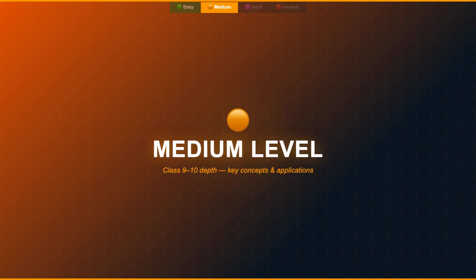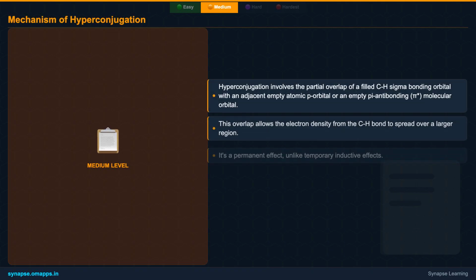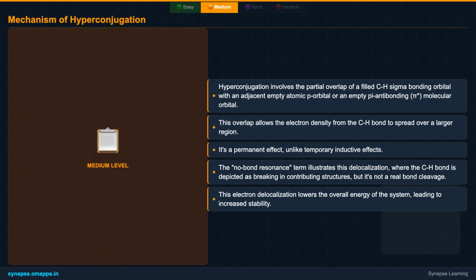Let's explore the mechanism of hyperconjugation and see where else it plays a role. The mechanism of hyperconjugation involves a partial, yet significant, overlap. Specifically, a filled CH sigma bonding orbital interacts with an adjacent empty p orbital in carbocations and free radicals, or an empty pi antibonding orbital in alkenes. This overlap allows electron density to spread, essentially extending the conjugated system.